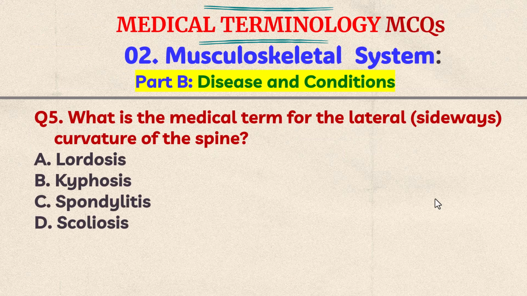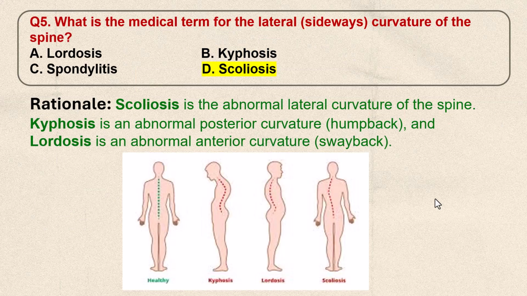Question number 5. What is the medical term for the lateral, that is sideways, curvature of the spine? A. Lordosis, B. Kyphosis, C. Spondylitis, D. Scoliosis. Think the answer. The correct answer is D. Scoliosis. Scoliosis is the abnormal lateral curvature of the spine. You can see this is the scoliosis and the kyphosis here. Kyphosis is an abnormal posterior curvature that is called humpback, and the lordosis, you can see here, lordosis is an abnormal anterior curvature that is called swayback.